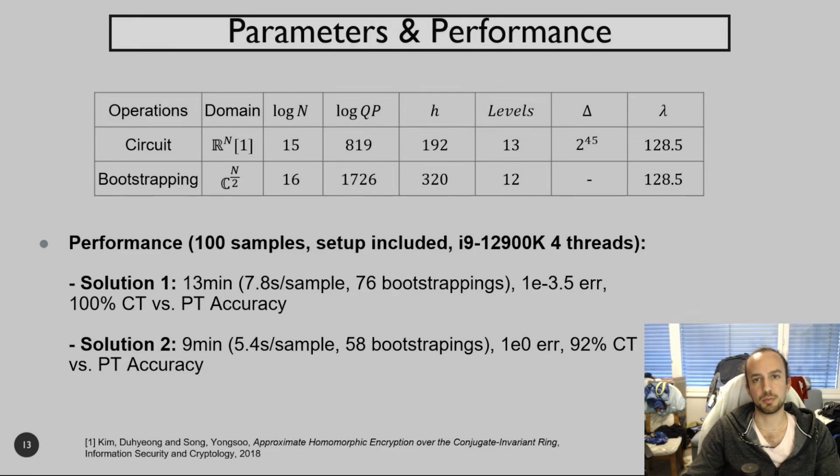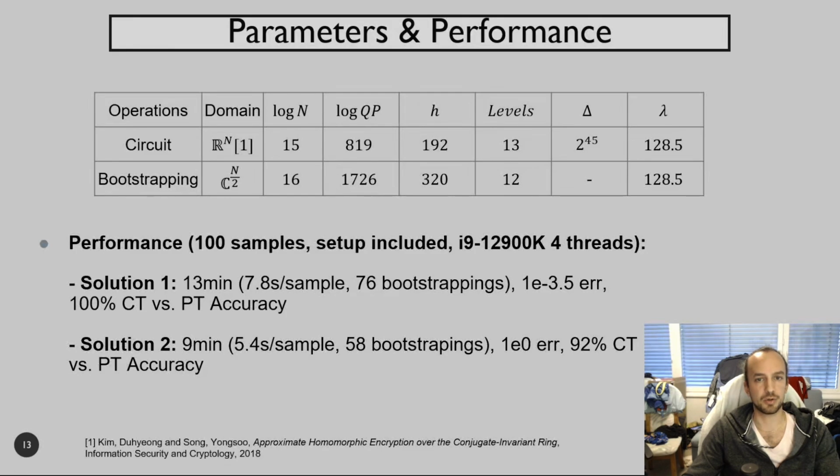You might see that the number of consumable levels of the circuit parameters is one higher than what is output by the bootstrapping parameters. This is because the ciphertexts are encrypted at the 13th level, but they are only pushed back at the 12th level. It turns out that the 12th level was, for this circuit, the optimal value to minimize the number of bootstrapping calls, and the 13th level was only needed at the very beginning for the embedding layer.